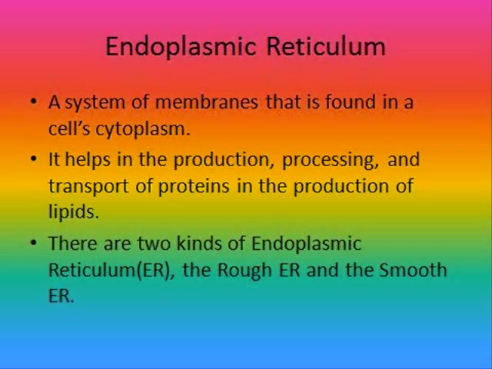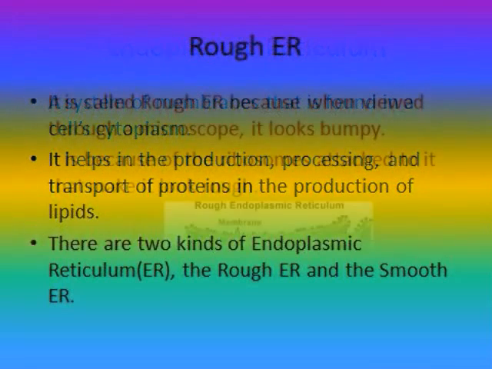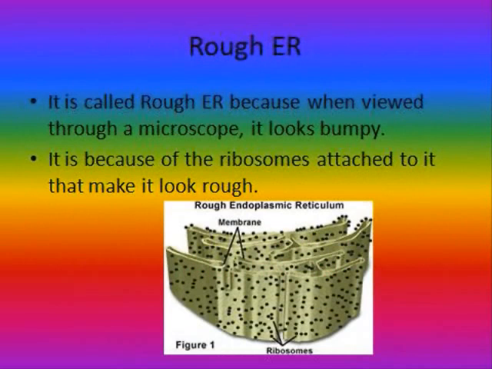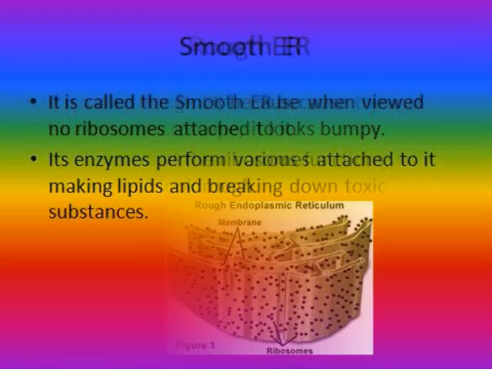ER, or endoplasmic reticulum. A system of membranes that is found in a cell's cytoplasm. It helps in the production, processing, and transporting of proteins and the production of lipids. Rough ER. It is called rough ER because when viewed through a microscope it looks bumpy. It looks bumpy because of the ribosomes attached to it.